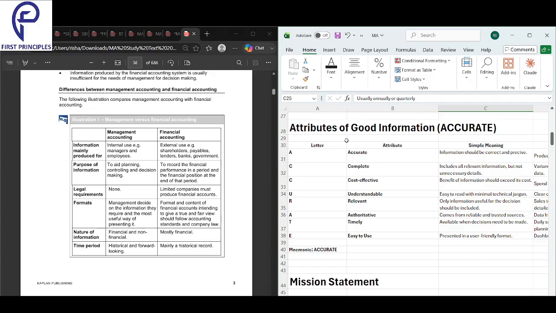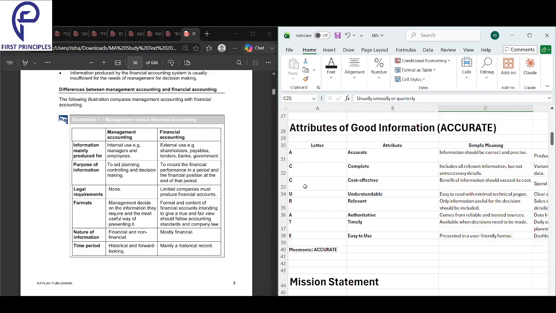Next, we have the attributes of good information. First we understood what is data. From data, we understood what is information. Now from information, we are understanding what is good information. So now let's look into good information.